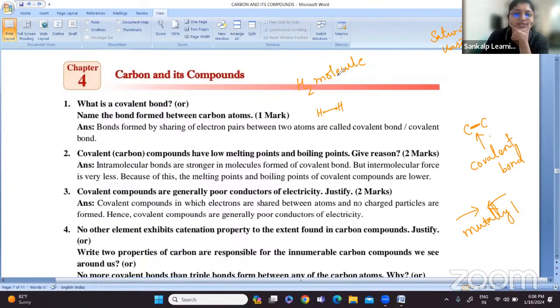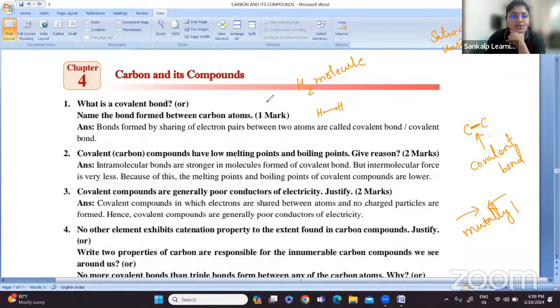Otherwise, for the twisted question, name the bond which is formed between two carbon atoms, it is a covalent bond. So like this, the question can be asked. Mutual sharing of electrons between two atoms, that type of bond is called a covalent bond. This is the answer you are supposed to write. Okay, fine. Understood this particular question?